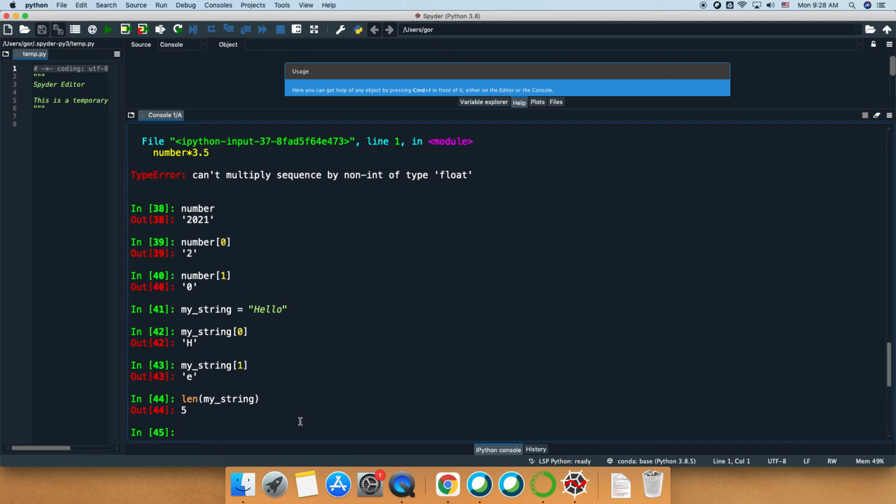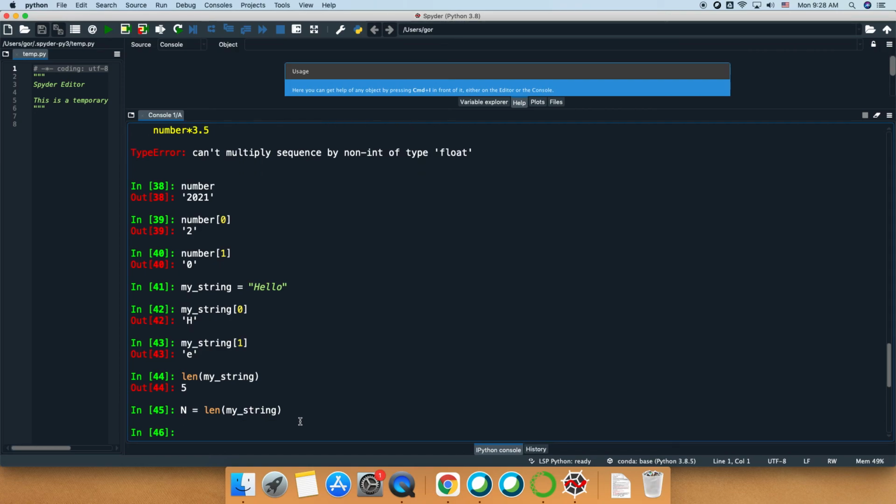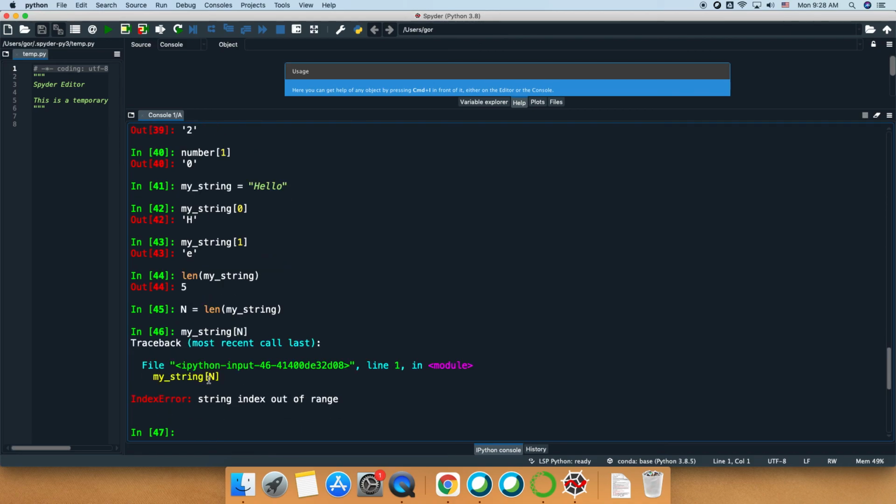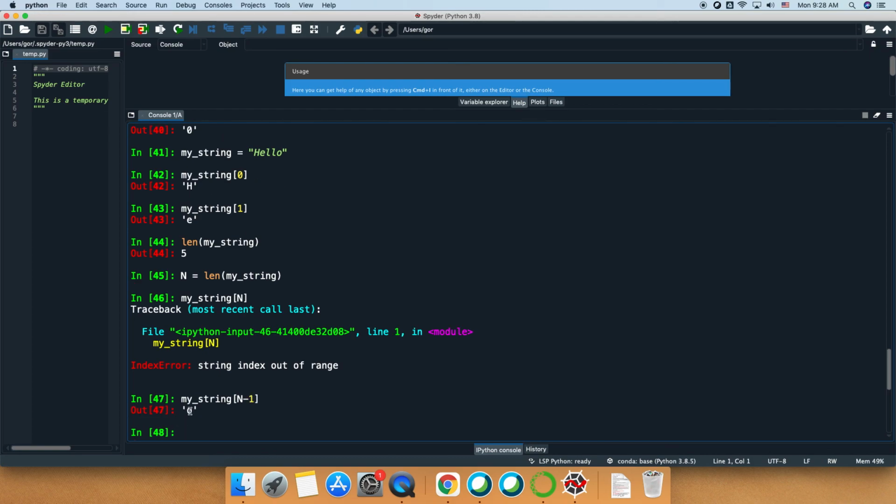Moreover, I can introduce a new variable n, for example, which will be the length of my string. If I want to get the last element, what should I do? I need to do my string, and then if I do n, I'll get an error, because the last element would actually not be nth, but n minus 1, and that would give me the letter O. There is another way to refer to the last element in the string.